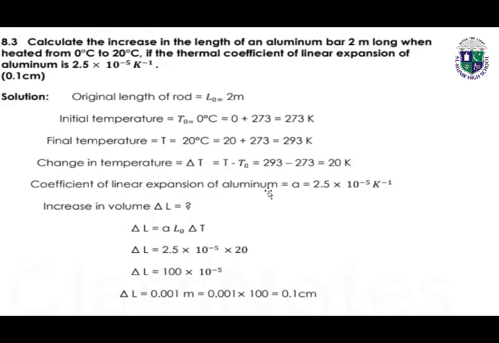Coefficient of linear expansion of aluminium is given, which is 2.5 into 10 to the power minus 5. We have to calculate the increase in the length by using this formula, as I told you while reading this lesson number 8. By putting the values, 2.5 into 10 to the power minus 5 multiplied by 20, we will get our answer, which will be 0.001 meters. We can convert it into centimeters by multiplying it by 100.